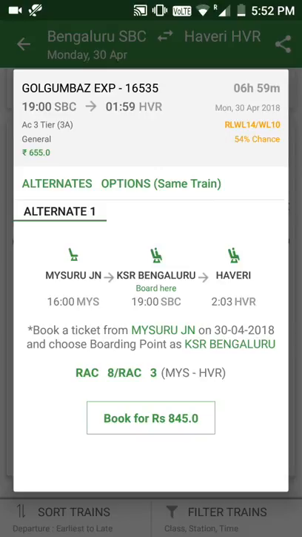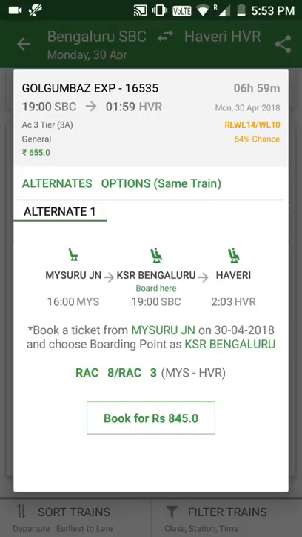Here you can see it's showing an alternate. By seeing this, you can understand that you have to travel from KSR to Haveri, but you are not getting the seat availability. So, you can book a ticket from Mysore till Haveri and choose a boarding point at KSR Bangalore.